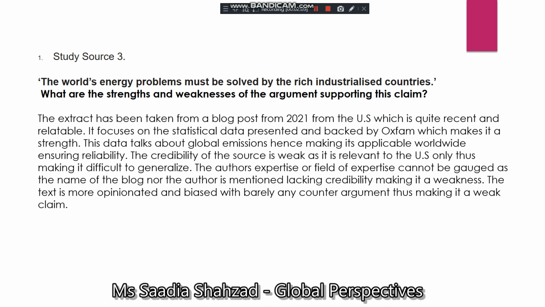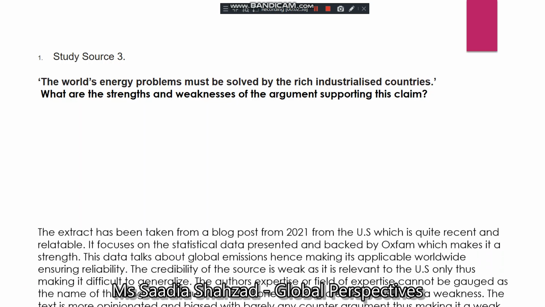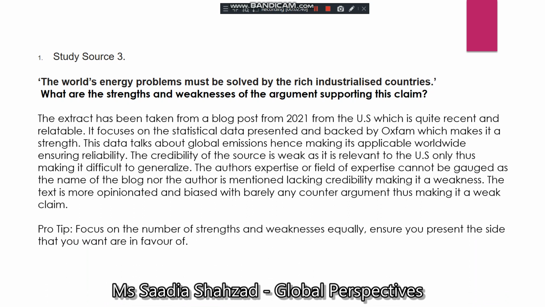The best thing is to look at the source which it has been taken from, as the date, if it is mentioned, tells you if it is updated or outdated. If the author is mentioned, you get to know if the author is credible. If the statistical data is mentioned, you get to know is it backed by a credible source or not. That helps you identify the strengths, and if they're not present, it makes weaknesses. So the pro tip for this is to focus on the number of strengths and weaknesses equally and ensure you present the side that you want and are in favor of.